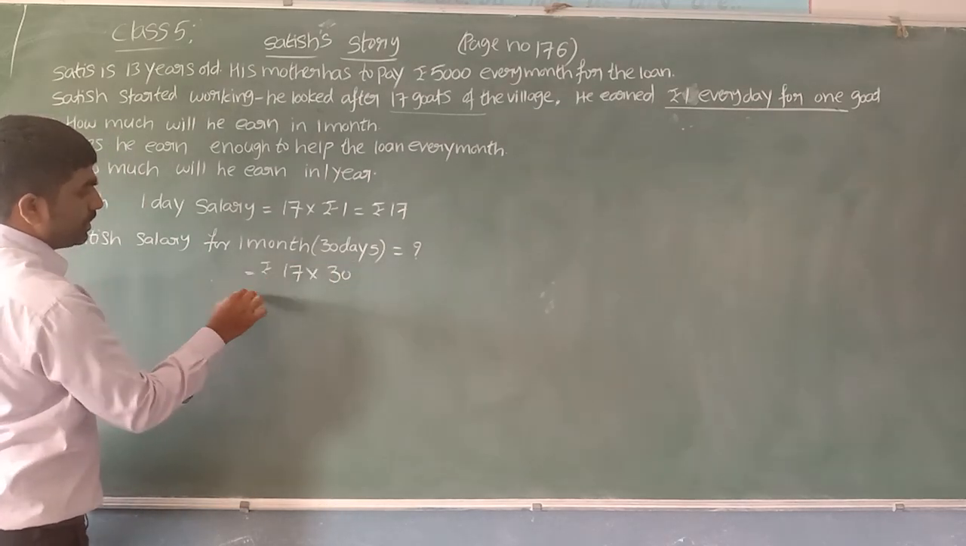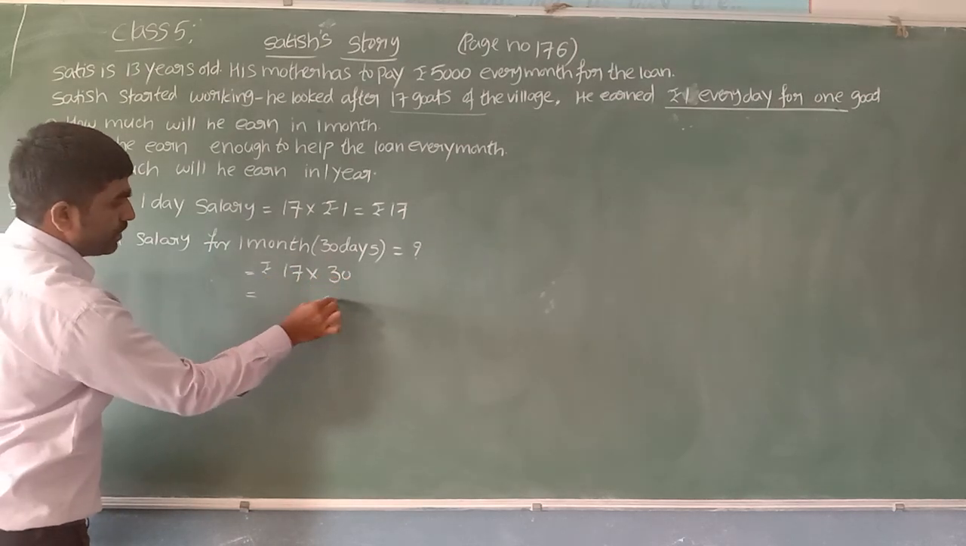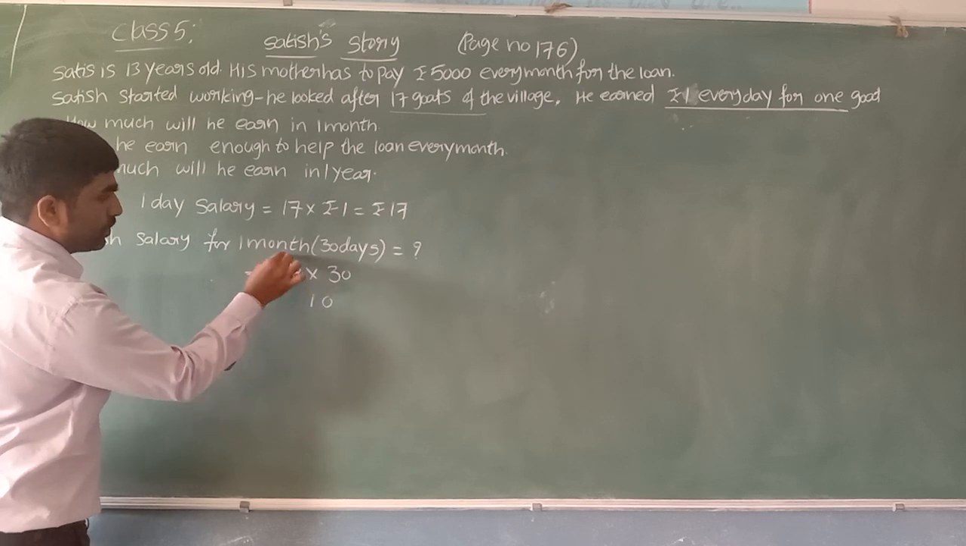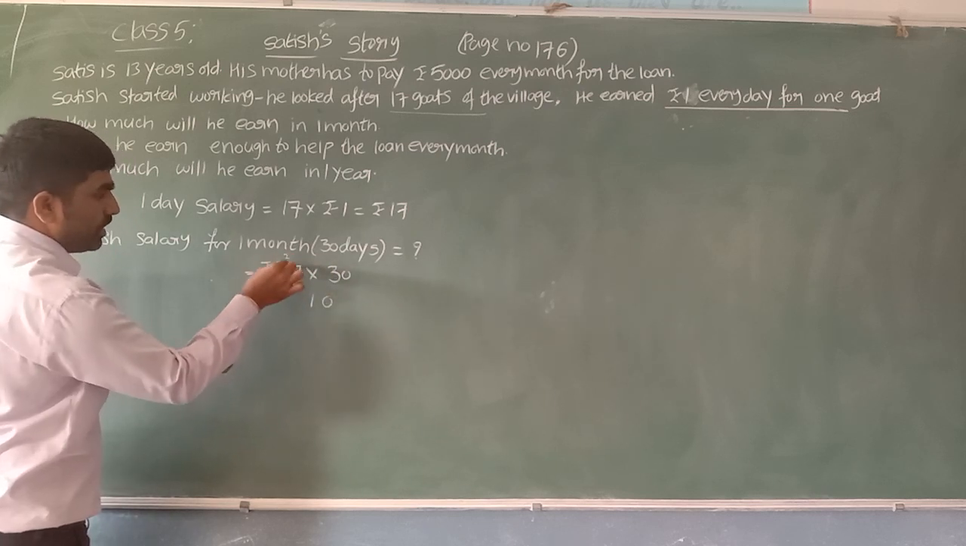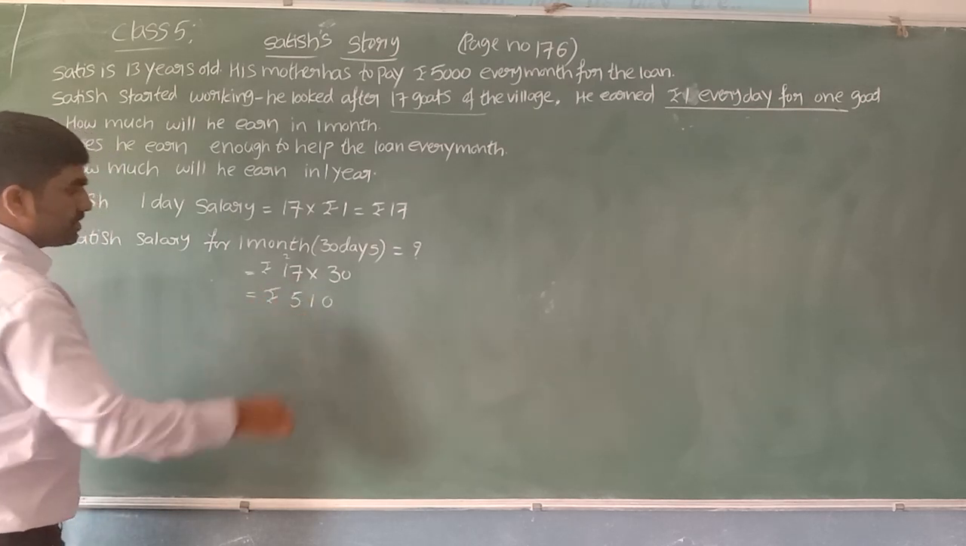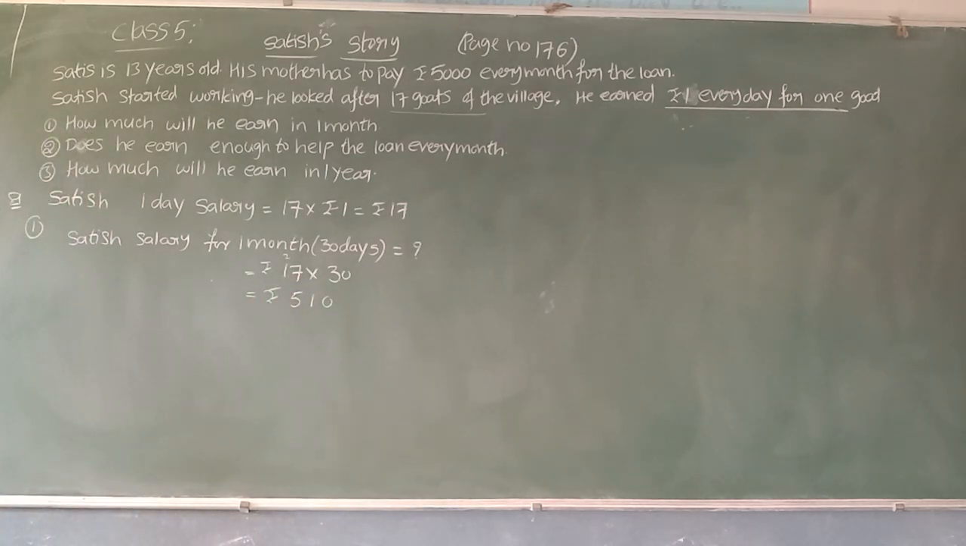17 rupees into 30. So 0 times 17 is 0. 17 into 3. 3 times 7 is 21. 1, 2 carry. 3 times 1 is 3, 3 plus 2 is 5. 510 rupees. So rupees 510. Satish's 1 month salary is 510 rupees. Let us see the second one.